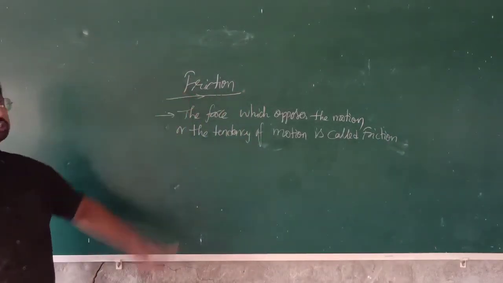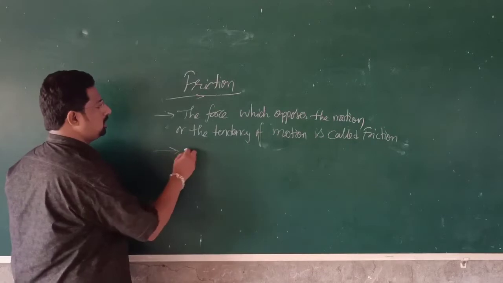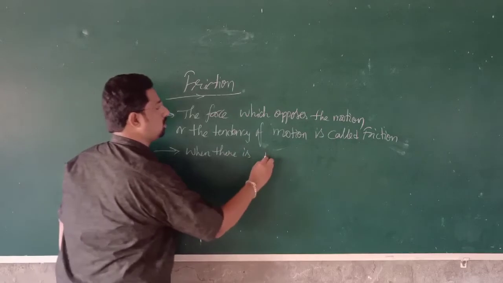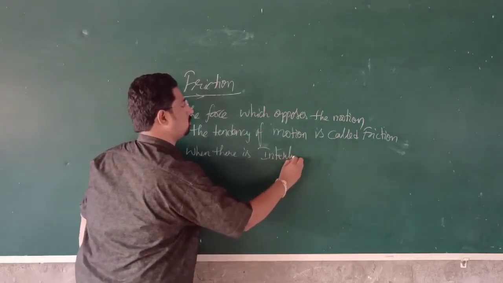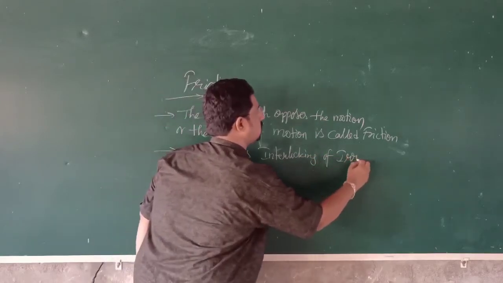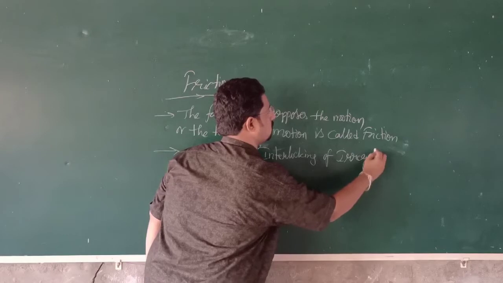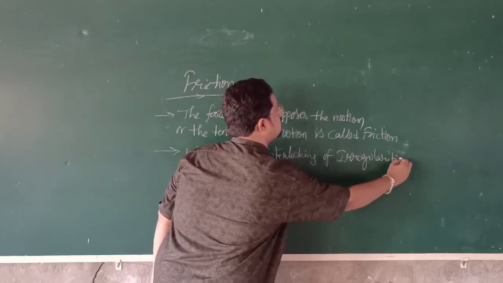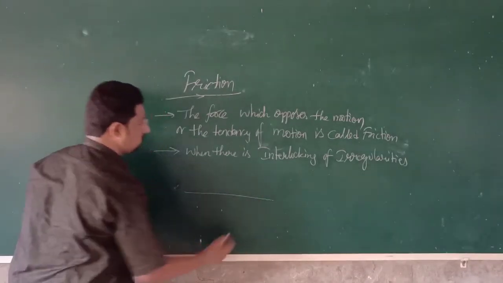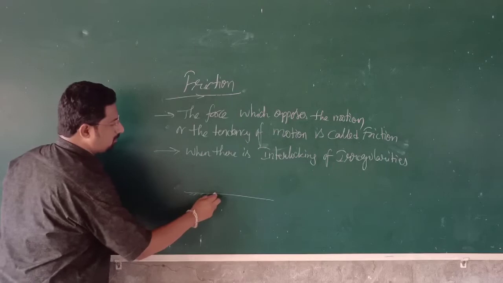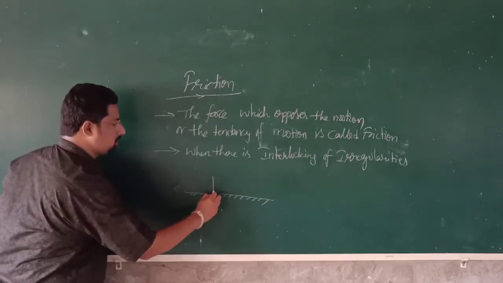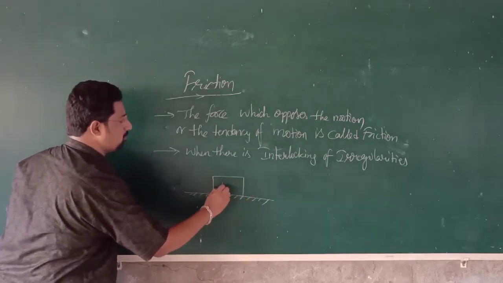So generally, friction comes into play when there is interlocking of irregularities present in the surfaces. Okay. So for example, let it be a rough surface. On this rough surface we have kept a body of mass m.